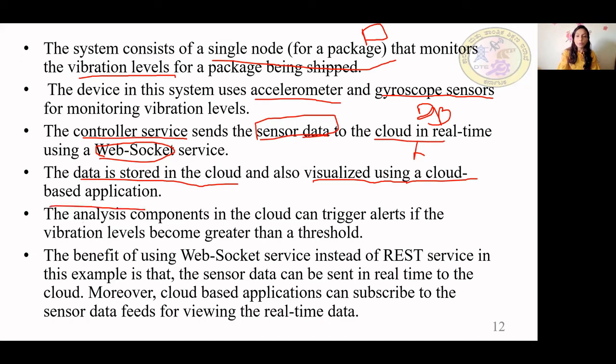The analysis component will alert if the vibration level becomes greater than a threshold. It means someone is robbing your package. Based on that, it will trigger an alert. Only an alert it will do. It cannot go and hit the robber. If the system is so advanced, it will catch the robber also. Here, we can only alert: it will give an alert message. Sometimes, see now, in the irrigation system, what was happening?